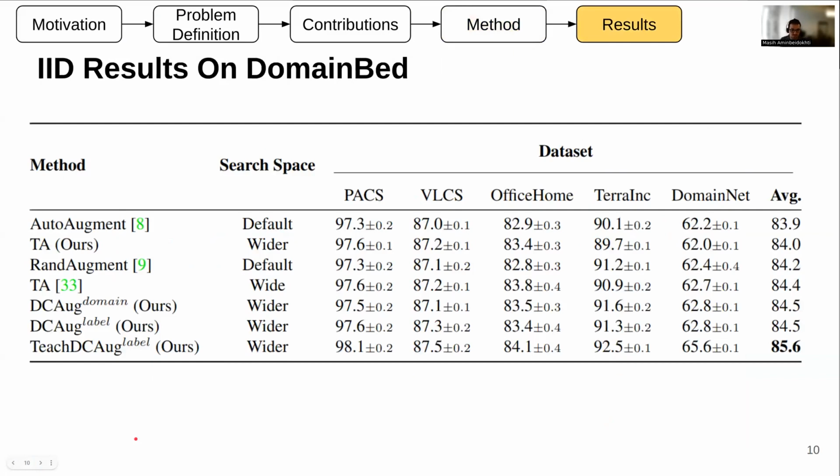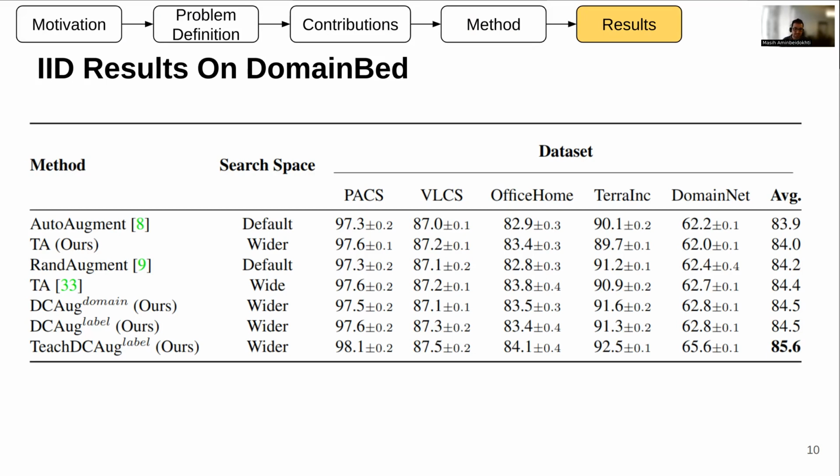Here we also show that our method not only gives us good OOD performance, but since we are compromising or trading off in the search space of data augmentation, we can also have a really good result on IID. So here we ran the same experiment, but instead of showing the OOD result, we show the result on the validation, which is in domain.